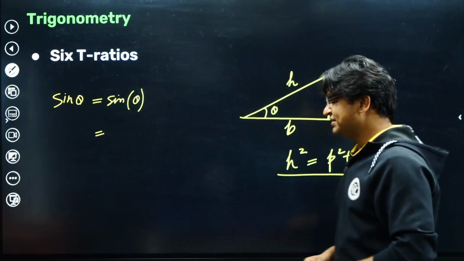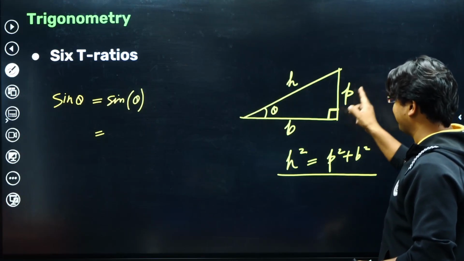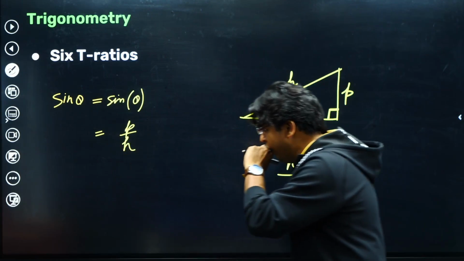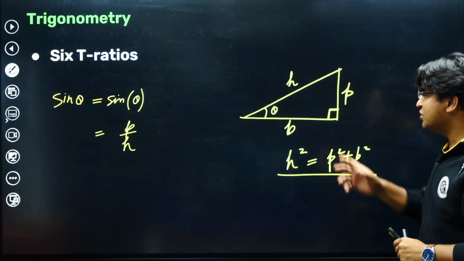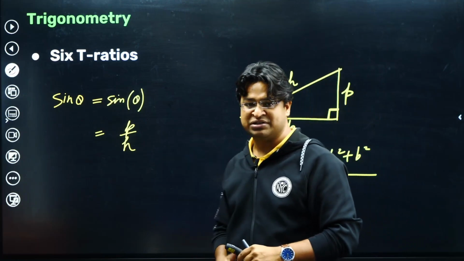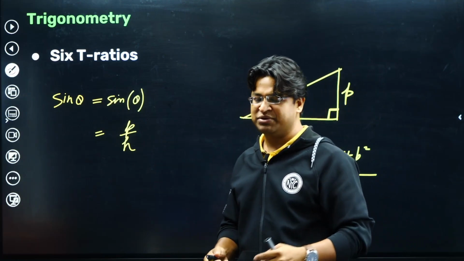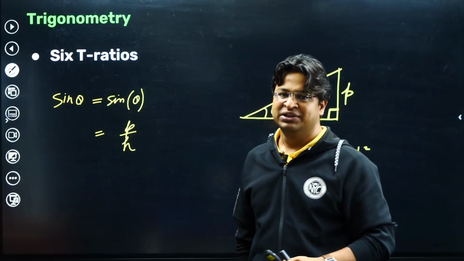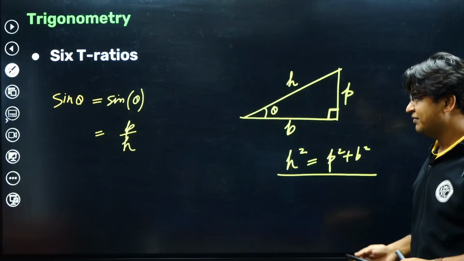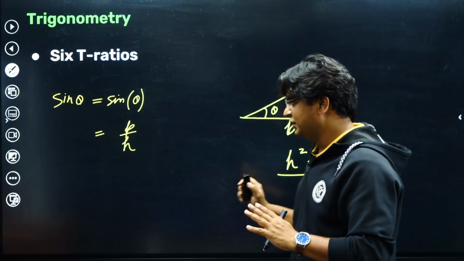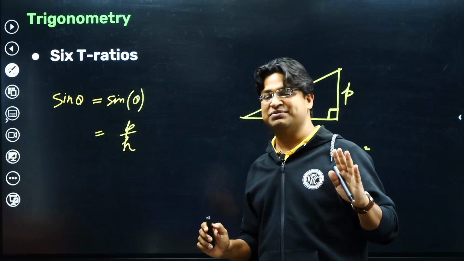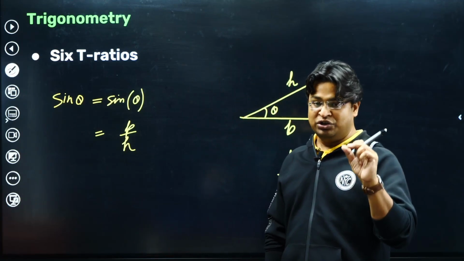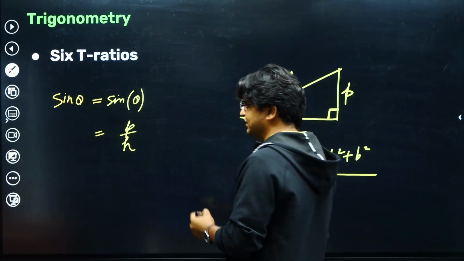So sine theta is defined as perpendicular upon hypotenuse. That is the ratio, and because hypotenuse is the longest side of the triangle, this ratio will always be less than 1. Although that would not be the best of explanations here, because you will learn in mathematics that sine theta can attain negative values as well. From a triangle I can't explain how it can assume a negative value, but we will not go in that direction. Your maths teacher will do that explanation when you study trigonometry formally. Right now we are studying with the perspective of using trigonometry when we need it. So sin theta is this.